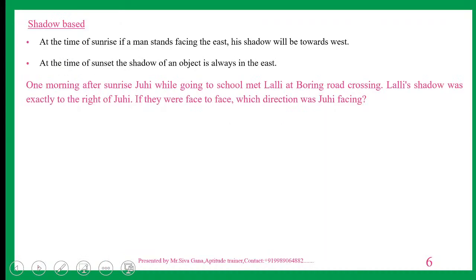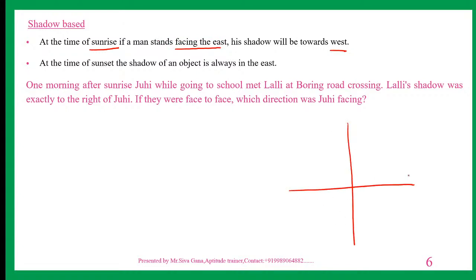Now, shadow based. At the time of sunrise, if a man stands facing east, his shadow will be towards west. Is it right or wrong? Let us see. During sunrise, the shadow is here, and the man is facing east. That's okay, towards west.